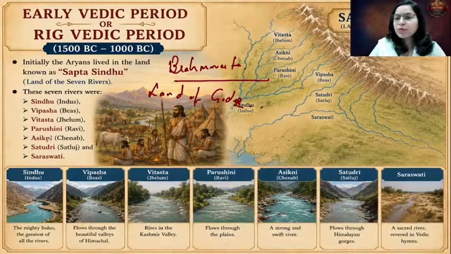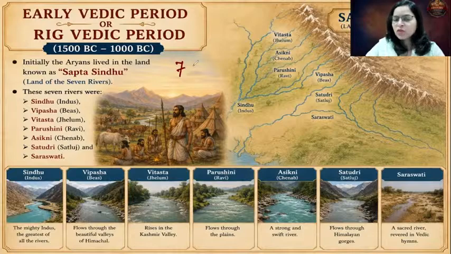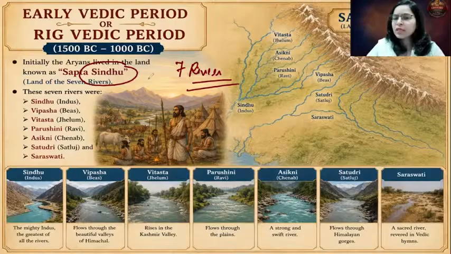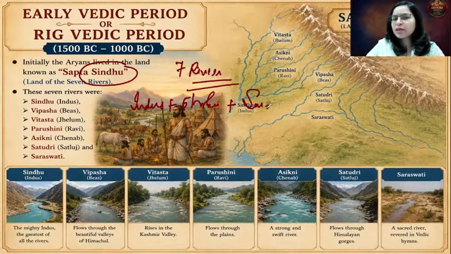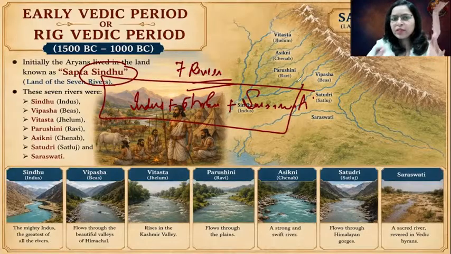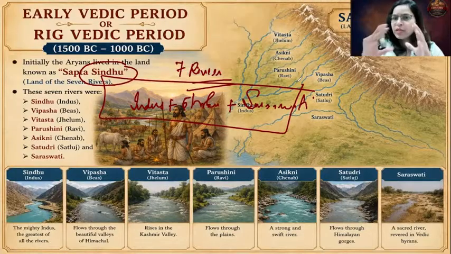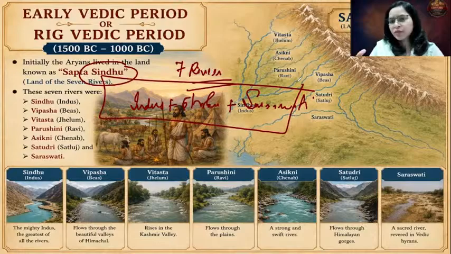Now, when I say Sapta Sindhu Basin, which rivers are we referring to? Let us try to understand this. Sapta means 7, so we are referring here to 7 rivers. The first river is Sindhu, that is the river Indus, plus 5 tributaries of Indus, plus one more river, the ancient river Saraswati. The total area where the 7 rivers drained their waters is called the Sapta Sindhu Basin or the land of 7 rivers.